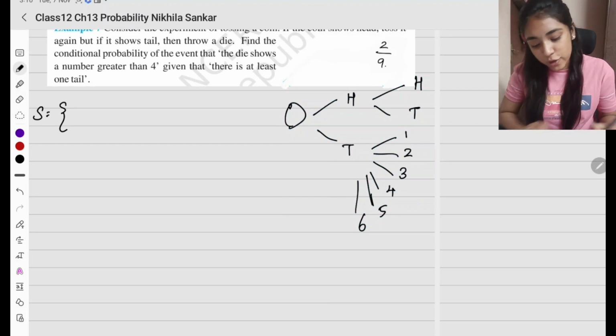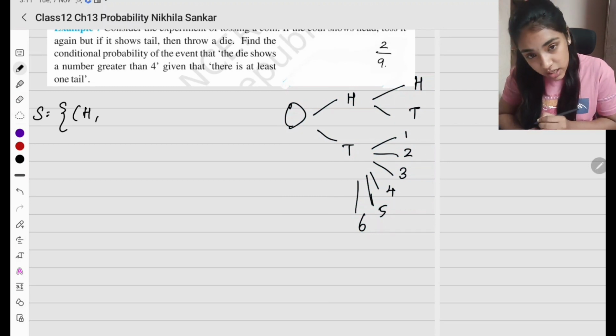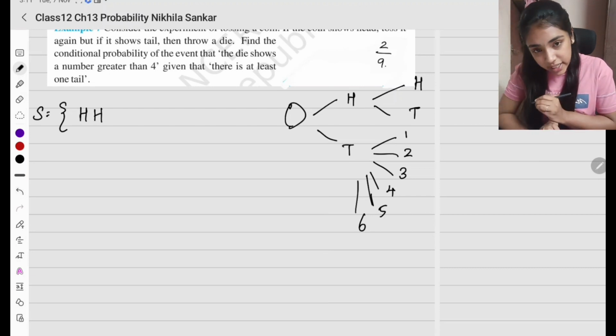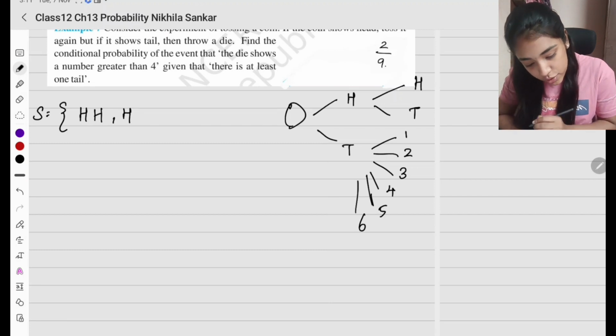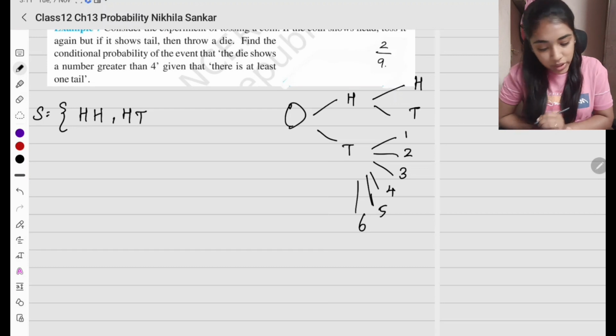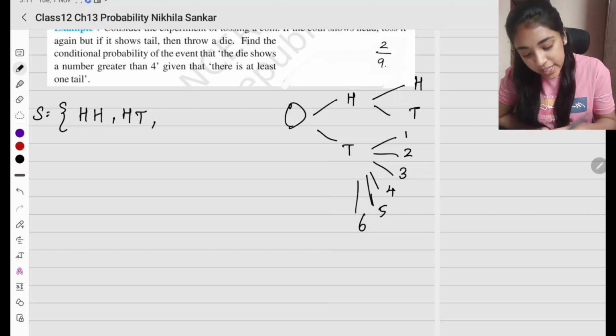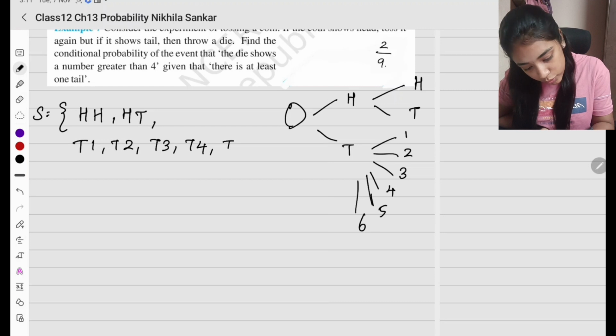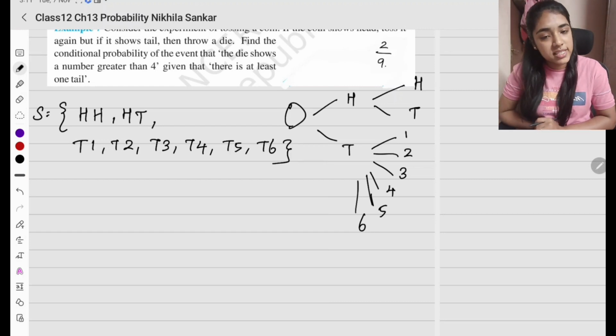So my sample space is going to be: if head comes, I have to toss the coin again. So what am I going to do? If head comes, I'm going to toss again, I can get a head. Or if head comes, I'm going to toss a coin again, so I'm going to get a tail. Okay, so this is one possibility. If a tail comes, I'm going to toss a die, so I'm going to have tail comma 1, tail 2, tail 3, tail 4, tail 5 and tail 6. So this is going to be my sample space.